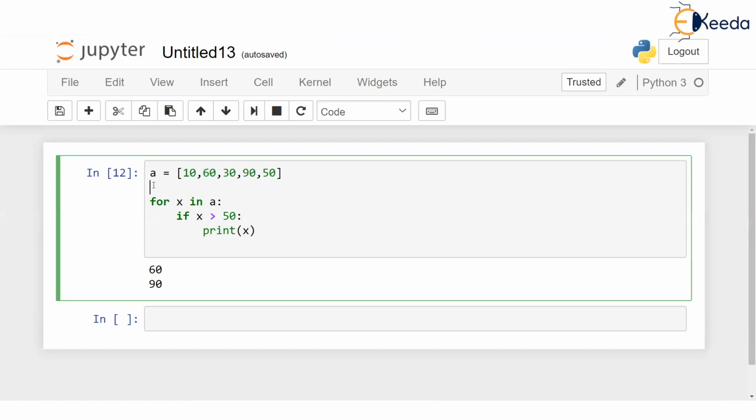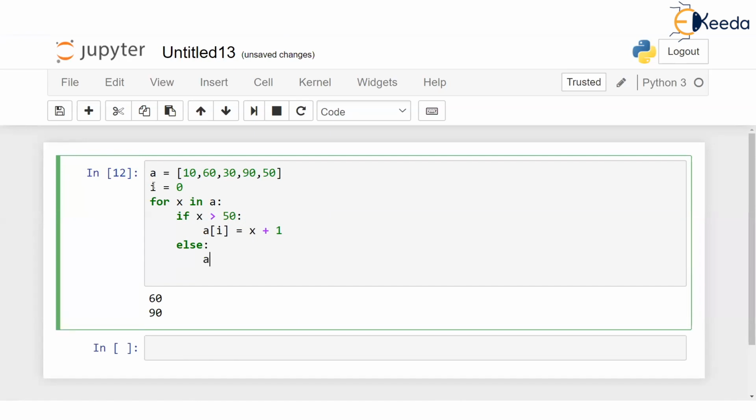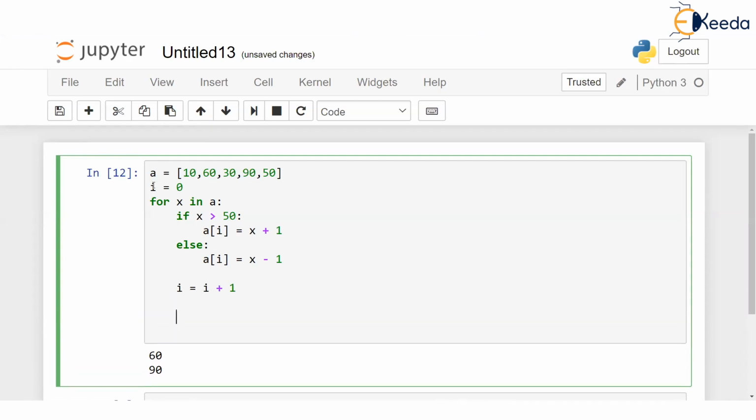So what I have done in the code is I have introduced a variable i is 0, and if x is greater than 50, then I will say ai should become x plus 1, but else, I'll say ai should become x minus 1. But most importantly, I will say i is i plus 1 here, and this is in the for loop. Now after the for loop, I will simply print a.